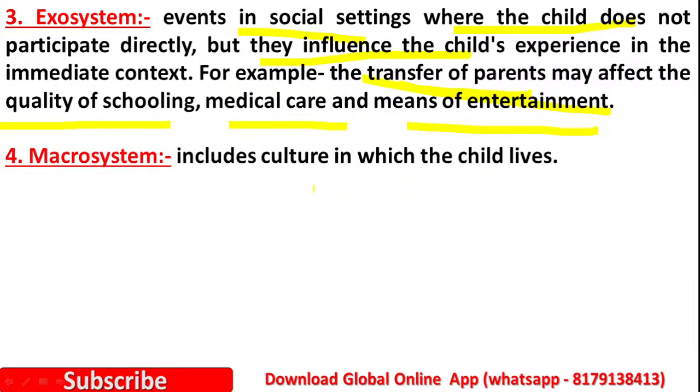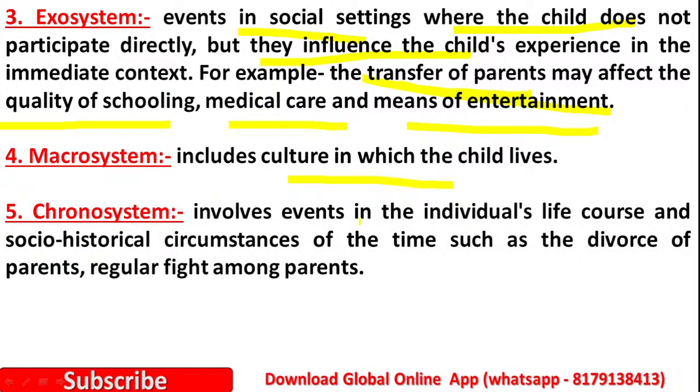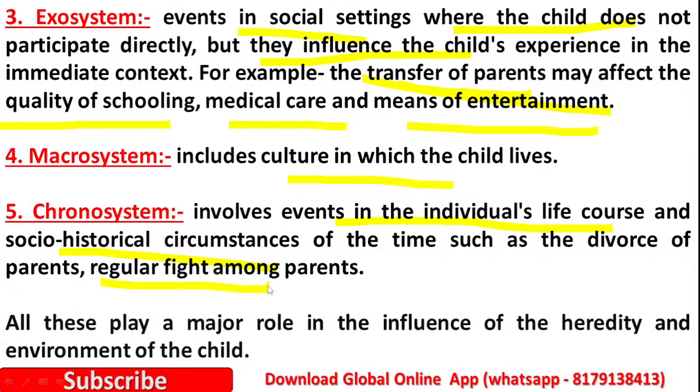Then macrosystem, it includes the culture in which the child is living. Then chronosystem, it involves events in the individual's life and socio-historical circumstances of the time, such as divorce of the parents, regular fights among the parents. All these play a major role in the influence of heredity and environment on the child. Okay friends, this is about our theoretical session today.